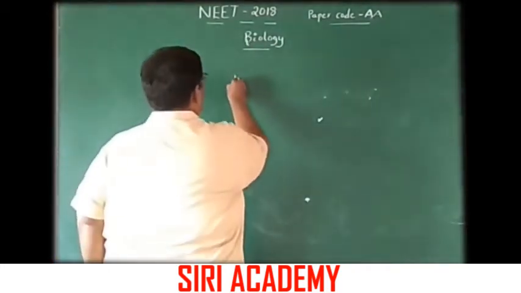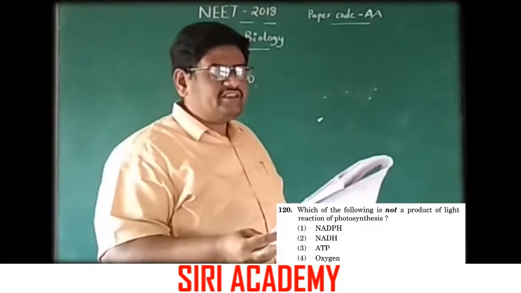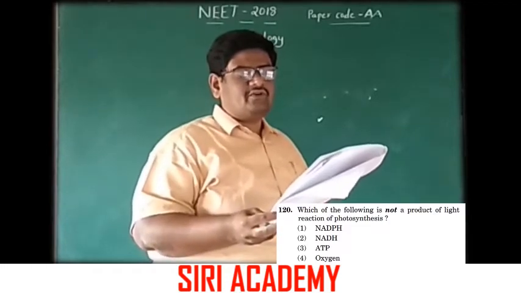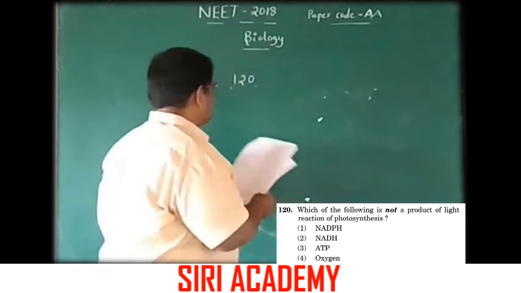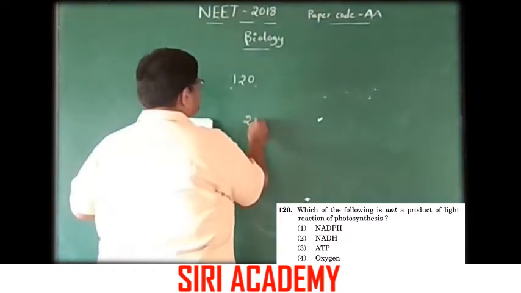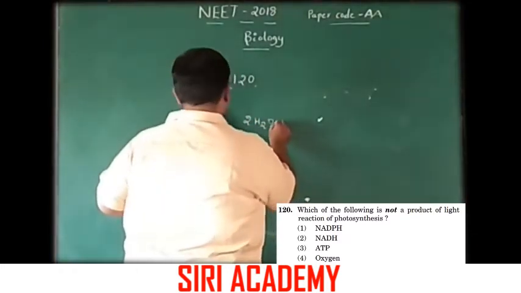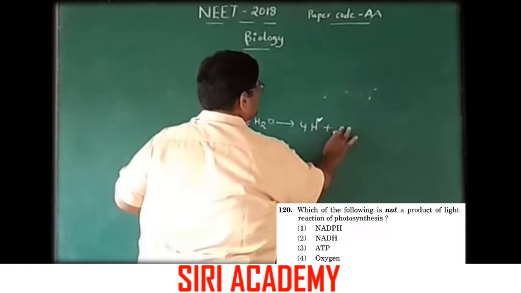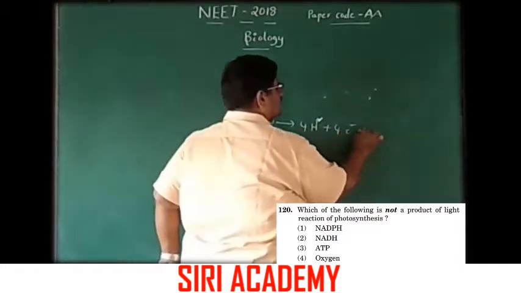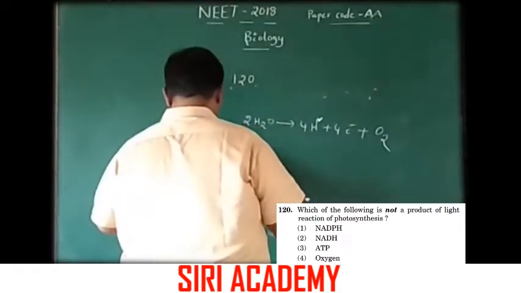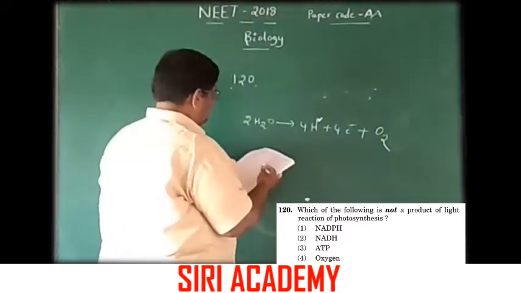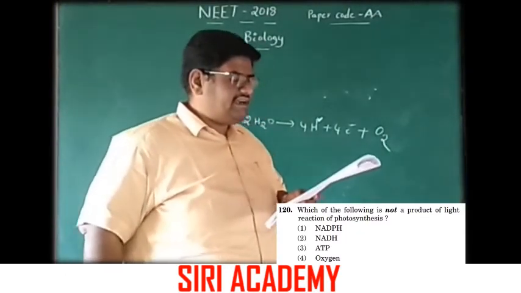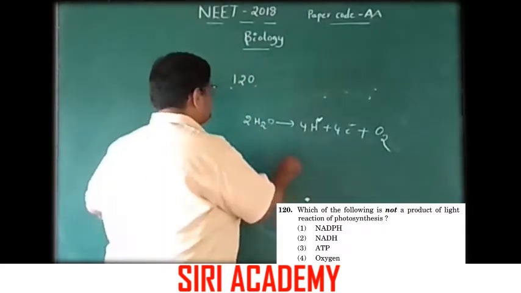Now question number 120. Which of the following is not a product of light reaction of photosynthesis? Here the light reaction is splitting of water molecule and produces oxygen. Photolysis takes place. Here NADPH, ATP and oxygen, these three are formed in light reaction.